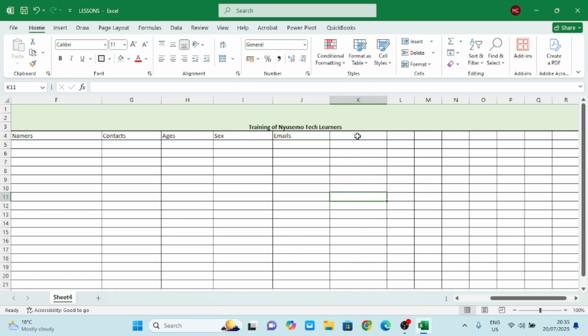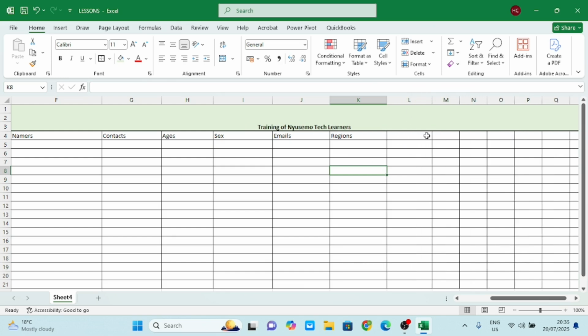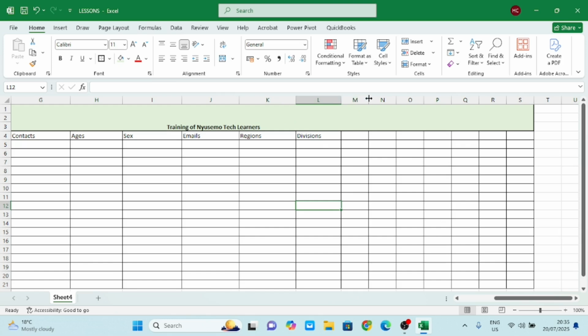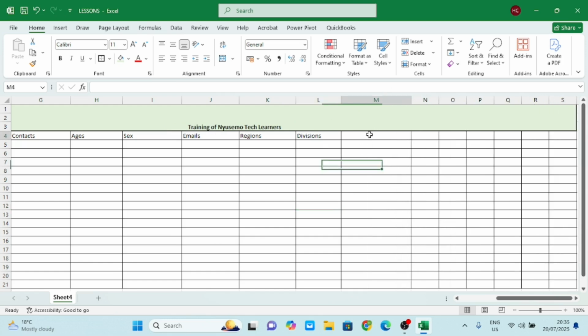And then I also want to get their location, maybe region. In Cameroon we have southwest and northwest regions and other regions. We have the 10 regions, and then we have other. Here we also want to get their divisions. So this is a form where we want to get individual information from every person that will be attending our training. And then here at the end, maybe we want them to sign,